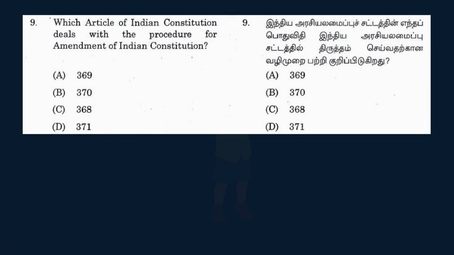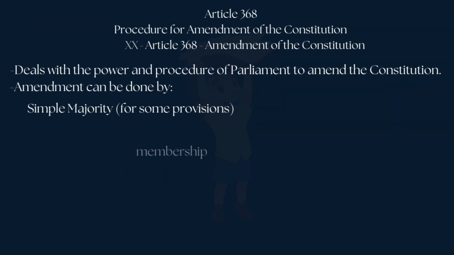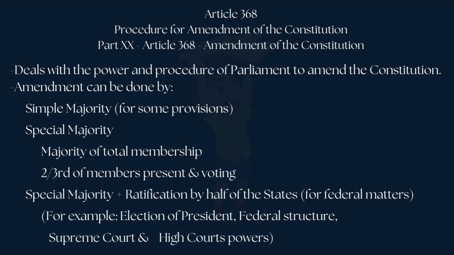Which article of the Indian Constitution deals with the procedure for amendment of the Indian Constitution? The options are A. 369, B. 370, C. 368, D. 371. And the answer is option C, 368. And let's see about Article 368. The procedure for amendment of the Constitution comes under Part 20, Article 368.